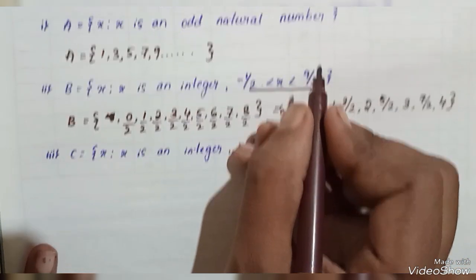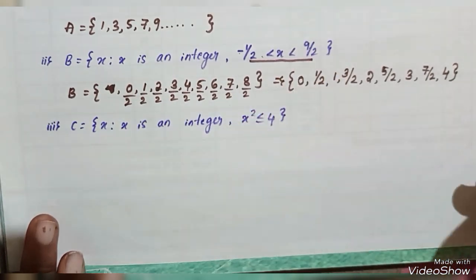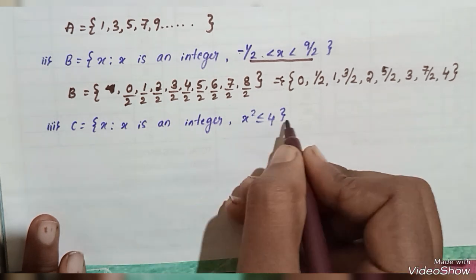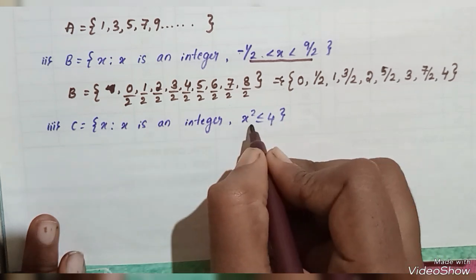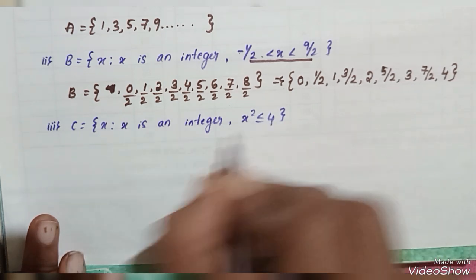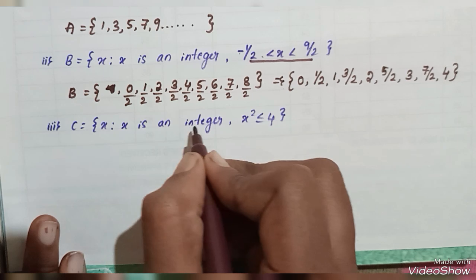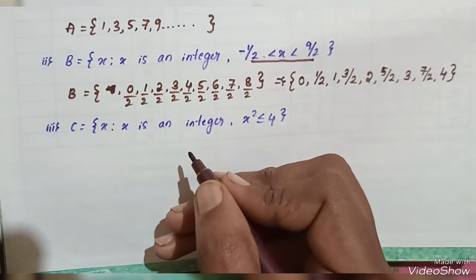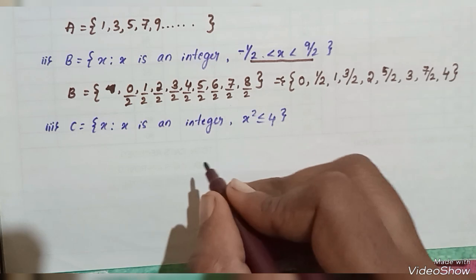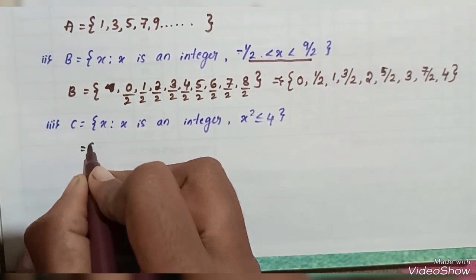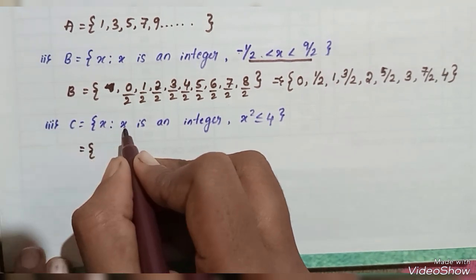Then the condition, question number 3. Here x is an integer, x square is less than or equal to 4. Here whatever the elements we have taken, their squares are less than or equal to 4. Here x is an integer means these are the integers containing both positive numbers as well as negative numbers.